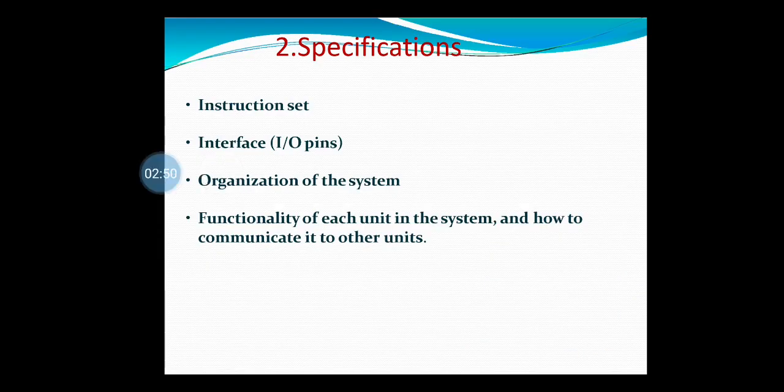After the idea is done, the second step we are supposed to do in the VLSI design is the specifications. In that you should know the instruction set, the input output pins, the organization of the system, the functionality of each unit in the system, and how to communicate it to the other units.